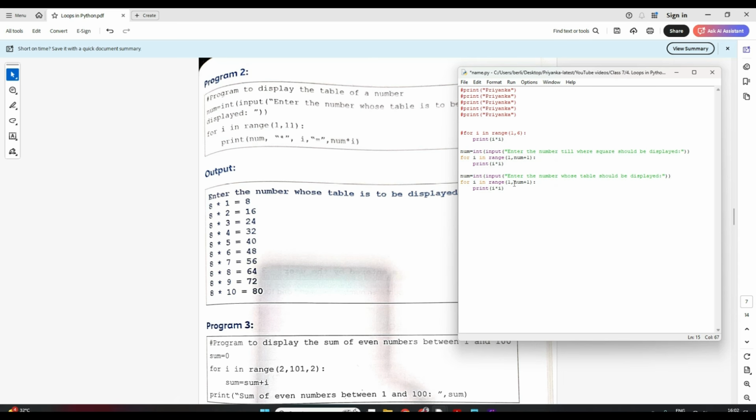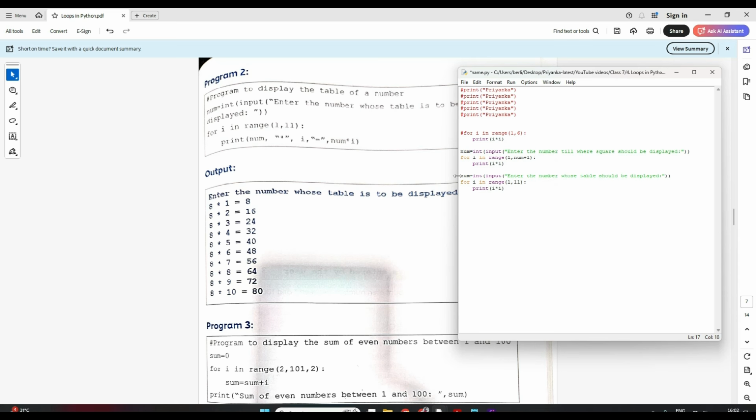Okay, so here my range will be what? Just think, it has nothing to do with num, right? Num we just have to multiply, right? So I want the table from 1 to 10, right? Means 8 into 1, 8 into 2, until 8 into 10. So 10 times I want. So my range will be 1 till 11. And here what will I print? Just think, students, what I have to print? I have to print whatever table the user wants to display, 8, right? The table of 8.